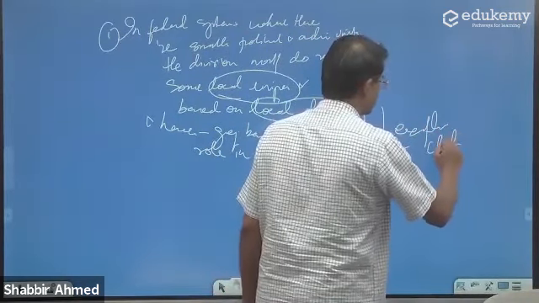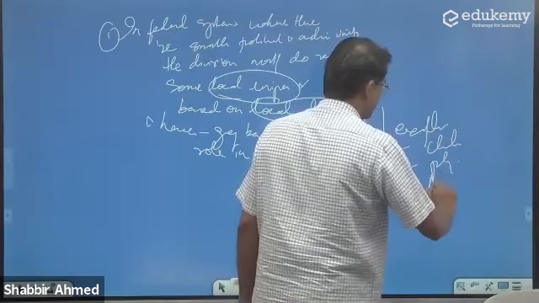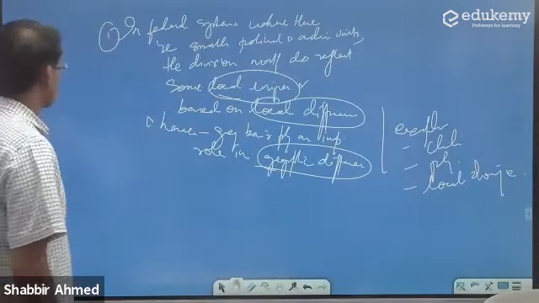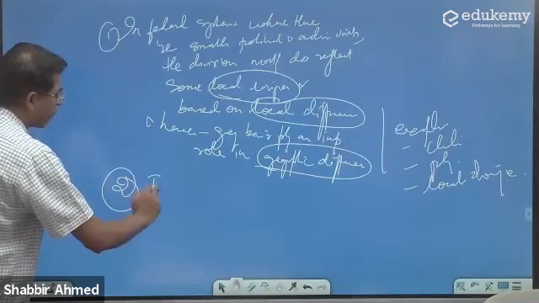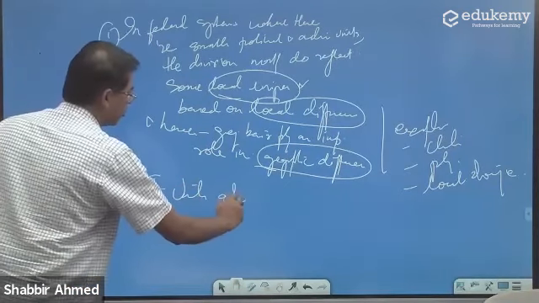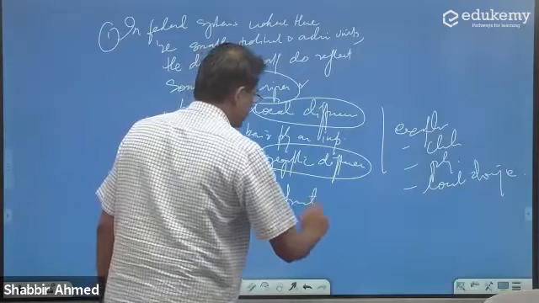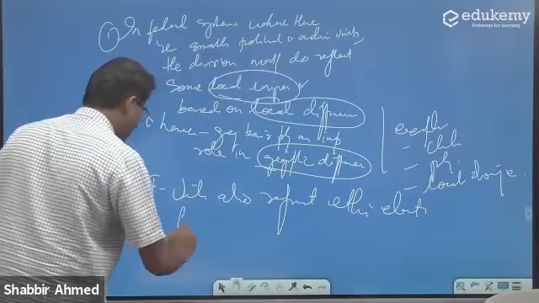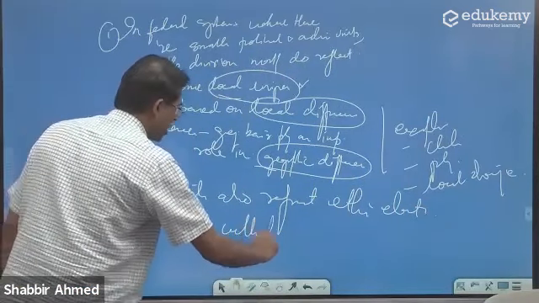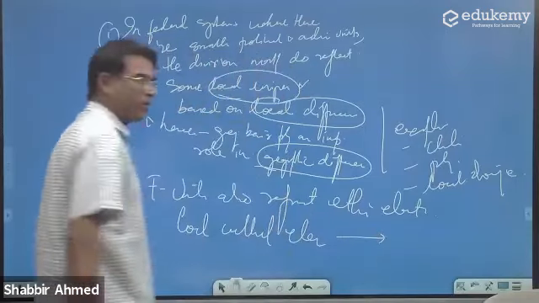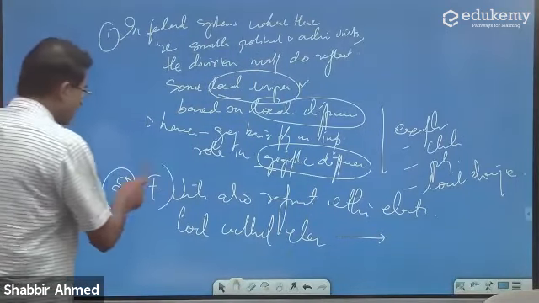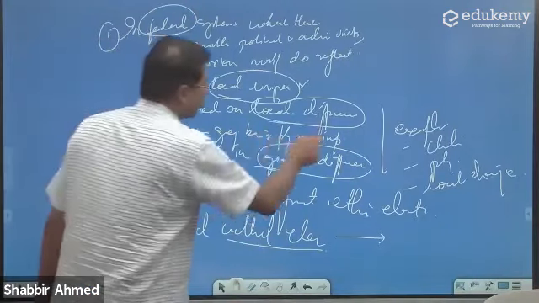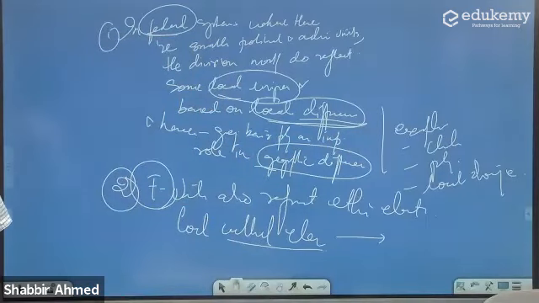Local climate based, local physiography based, local drainage based. Then you can say the federal units also represent ethnic elements. They also represent local cultural elements. उसका एग्जाम्पल दे दो. ओके, सो अगर फेडरल है तो एथनिक डिफरेंस बेस्ड भी है. अगर फेडरल है तो लोकल ज्योग्राफिकल फिजिकल डिफरेंस बेस्ड भी है.